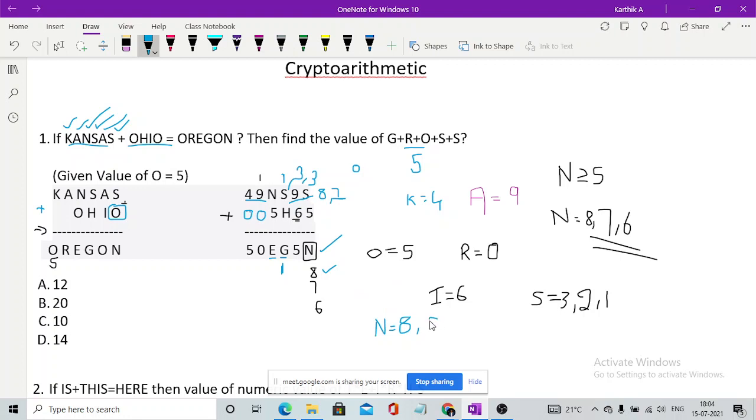You got S as 3, and whenever you got S as 3 and you take H as 7, what would be the value of G? 7 plus 3 plus 1 is 11, so G will be equal to 1, right? Any doubt? Any doubt that you guys have? You guys can please ask.